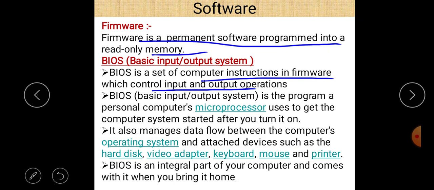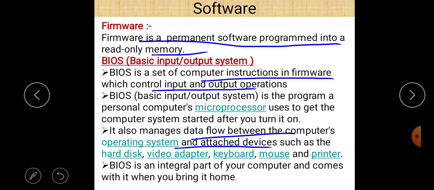When we turn on our computer system, the first instructions that are executed are called the basic input output system. First of all, these instructions are executed when we give the power supply to our computer system. They also manage the data flow between the computer operating system and attached devices such as the hard disk, video adapter, keyboard, mouse and the printer.